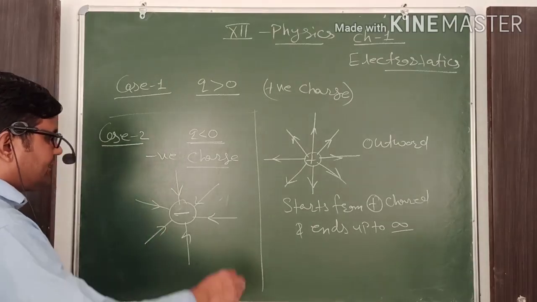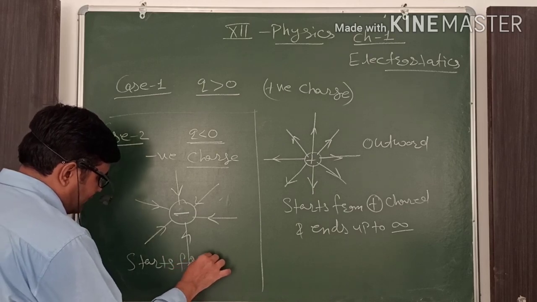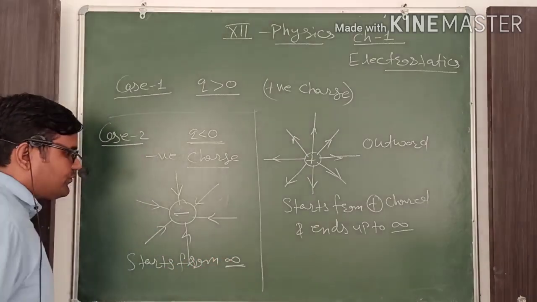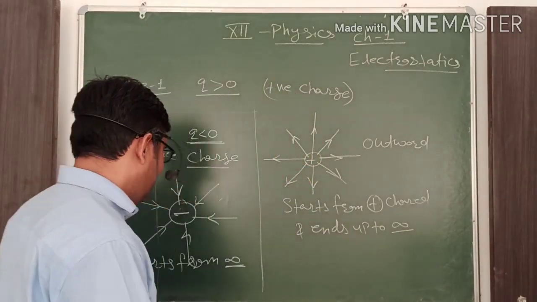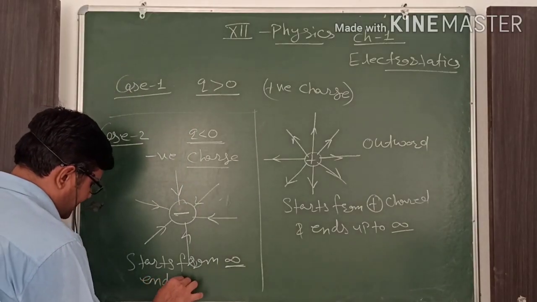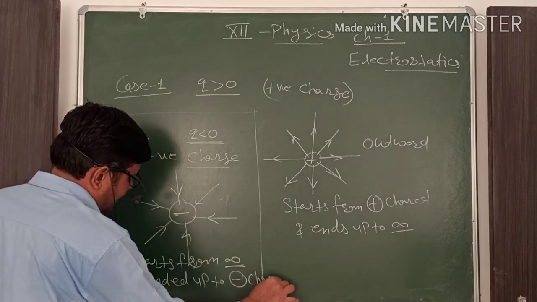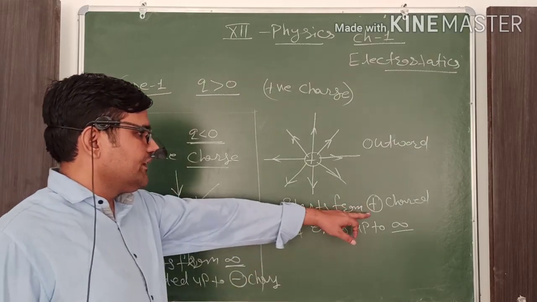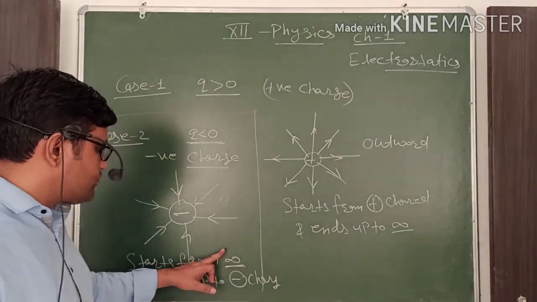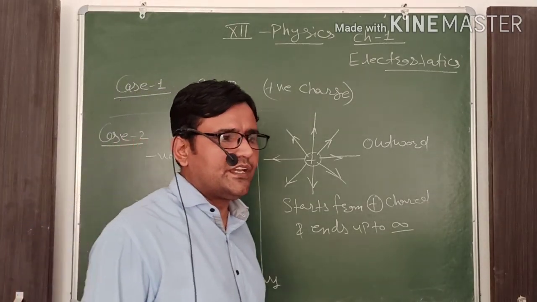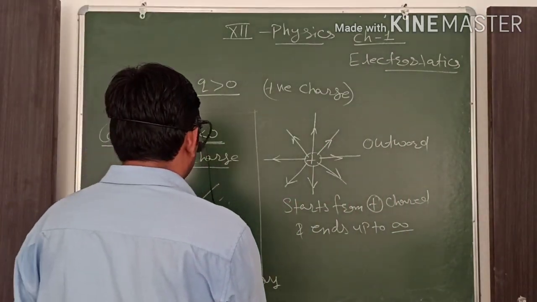Now, the important point: they start from infinity. It means for the negative charge, electric field lines start from infinity and end at the negative charge. It is just opposite to the positive case. For a positive charge they start from the charge and end at infinity. For a negative charge they start from infinity and end at the negative charge. Clear? These are the formulations for the positive and negative charge.